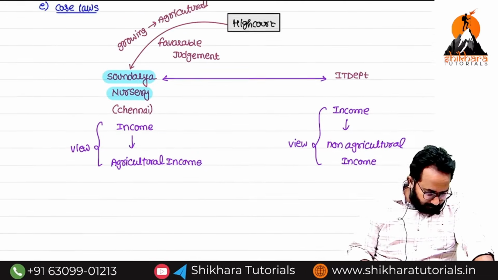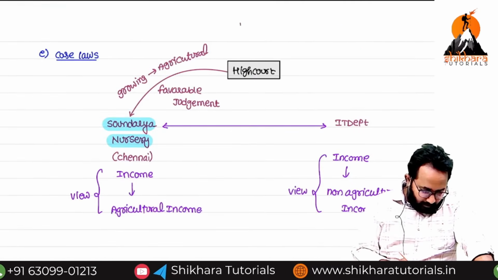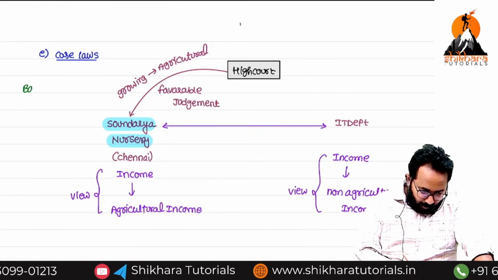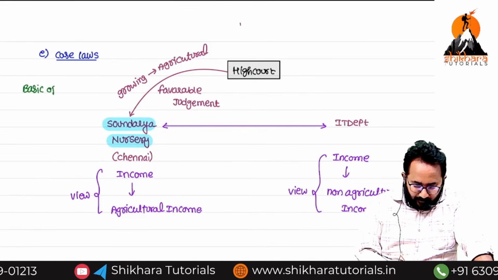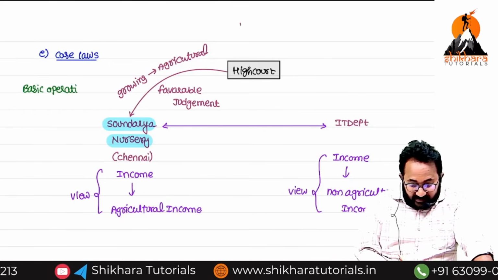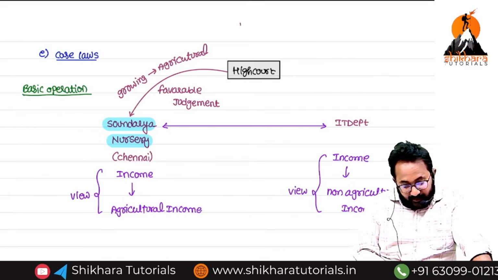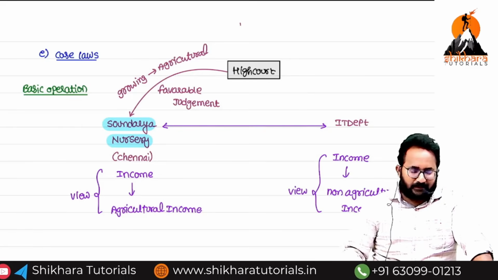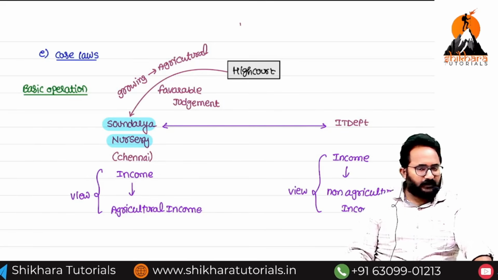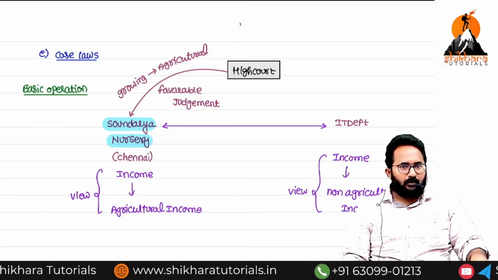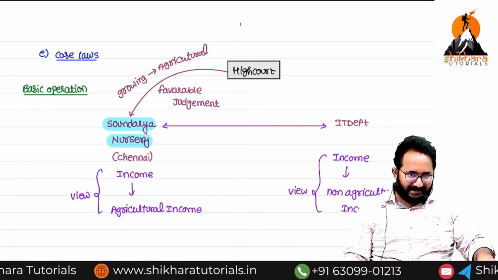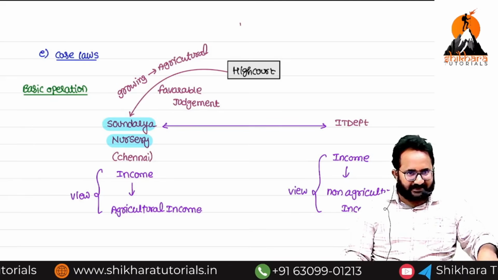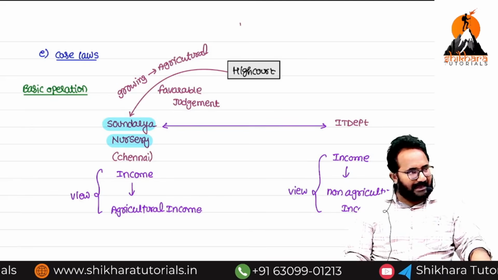Now here, what is the point? Basic operations. What do you mean by basic operations? Seeding, watering, and so on. You can observe this on the farmer's side. First we insert the seeds in the land, then there is the growing activity, watering, giving pesticides, everything carried out on the land.